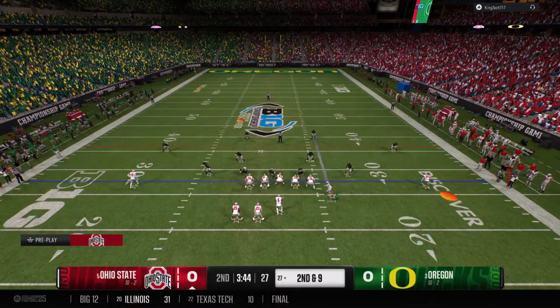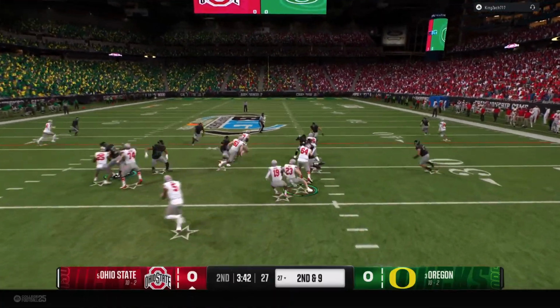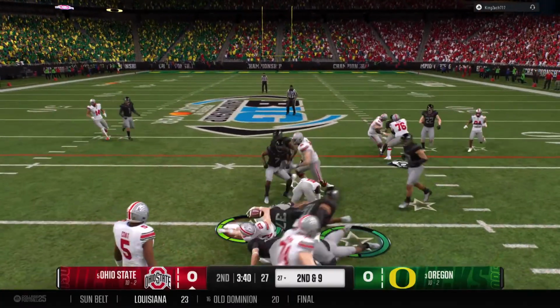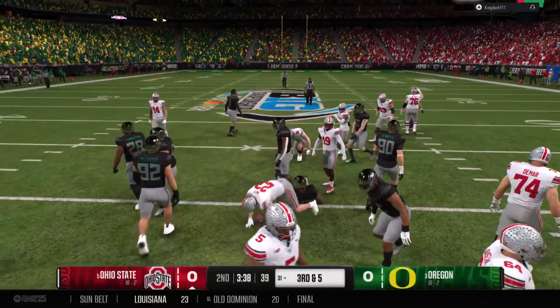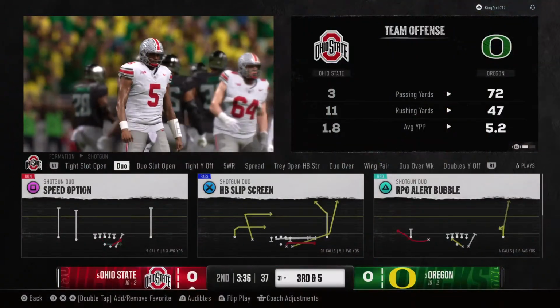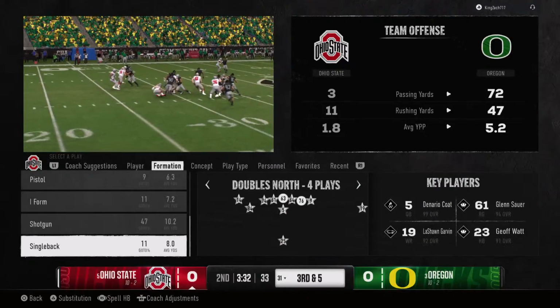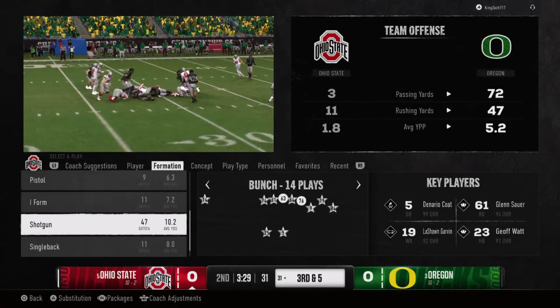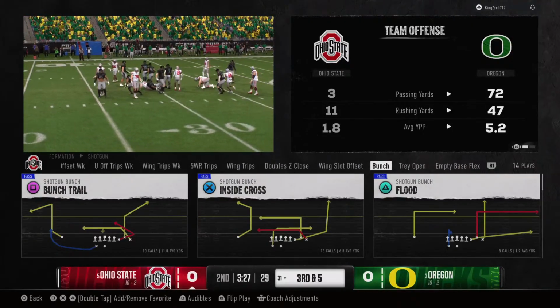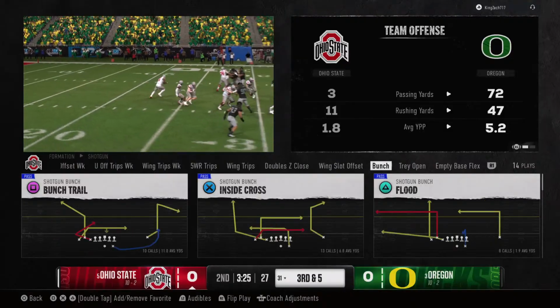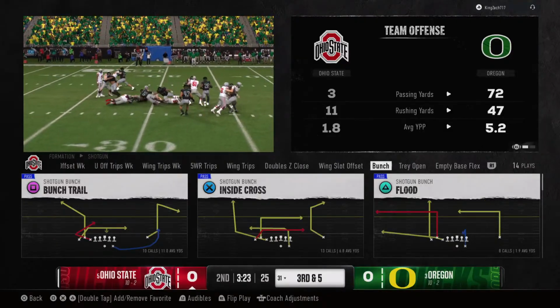Pre-snap motion from the receiver. And now the running back's got it again. That run takes it across the 30-yard line. When you can get good chunks of yardage like this on early downs, it just keeps you on schedule, leading to more manageable third down situations. Never underestimate the value of consistently getting 4 or more yards a pop like that.